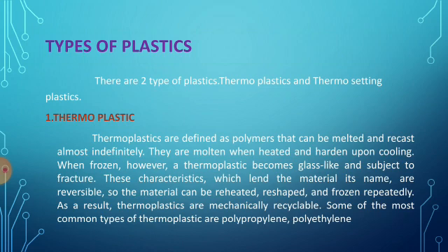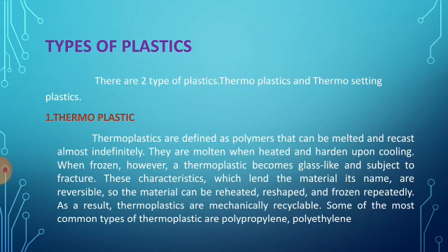Okay, then types of plastics. There are two types of plastic: thermoplastic and thermosetting plastic. First one, thermoplastic. Thermoplastics are defined as polymers that can be melted and recast almost indefinitely. They are molten when heated and harden upon cooling.